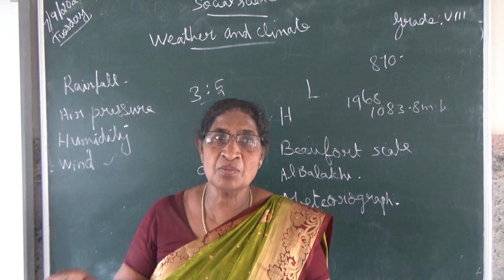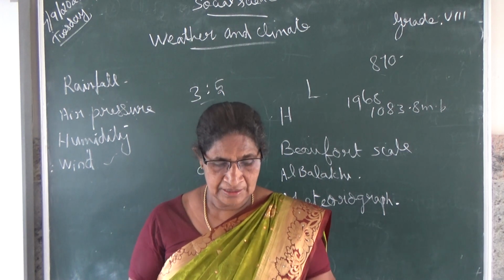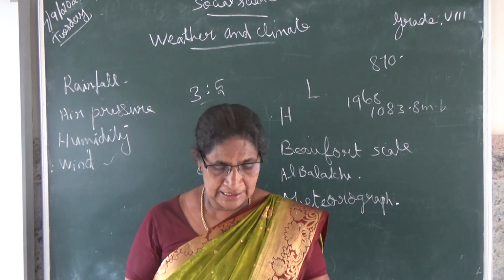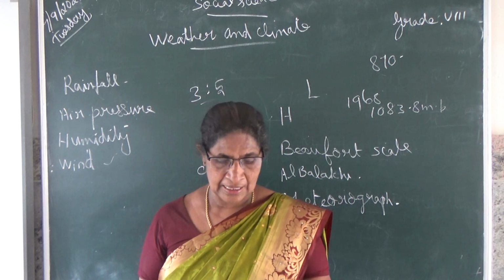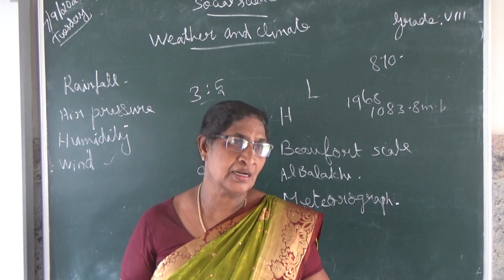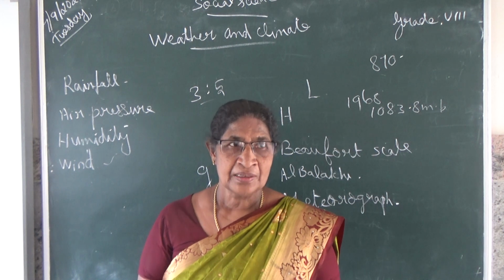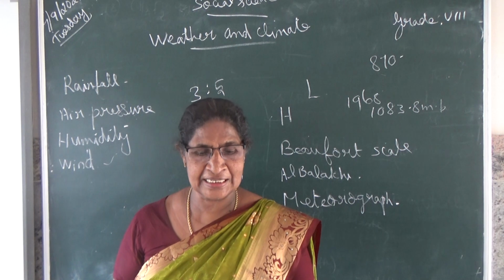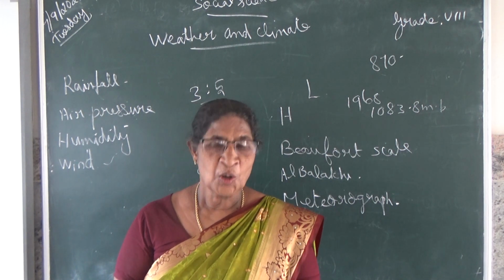The horizontal movement of the air is called wind. Okay. So the wind systems are broadly classified into three. In the 7th standard also you have learned about that, isn't it? What are the three classifications of wind? Planetary wind, seasonal wind and local wind.